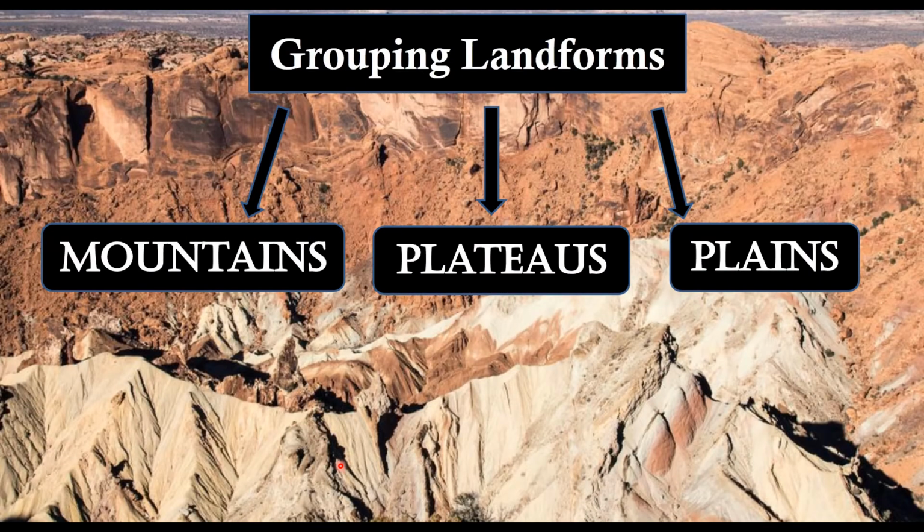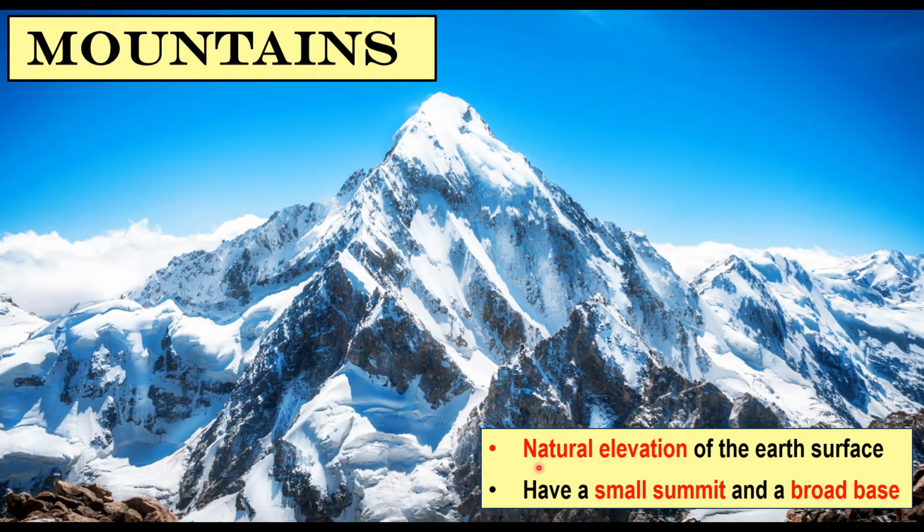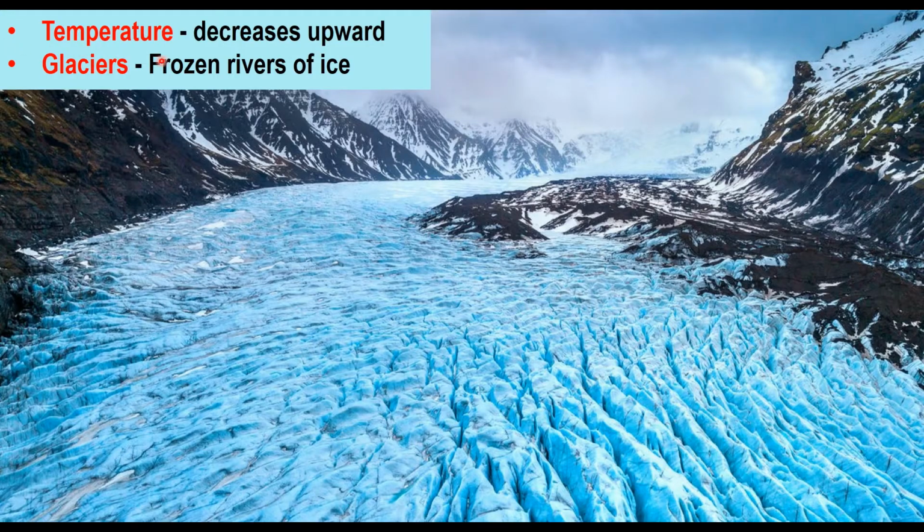Landforms can be grouped into mountains, plateaus and plains. A mountain is any natural elevation of Earth's surface. A mountain may have a small summit and a large base. They are higher than the surrounding area. As you go higher, the temperature decreases and it becomes colder. In some mountains, there are permanently frozen rivers of ice. They are called glaciers. You can see a breathtaking picture of glaciers.